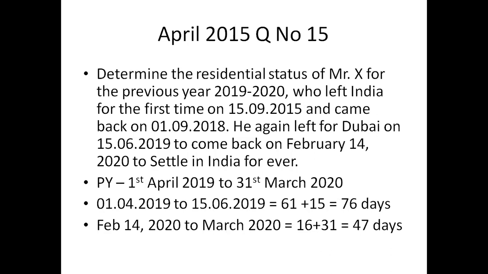So there is a basic condition 1, which is 182 days, and basic condition 2, which is 60 days plus 365 days in the 4 preceding previous years. So this is basic condition 1 and basic condition 2. And the next one is additional condition 1.